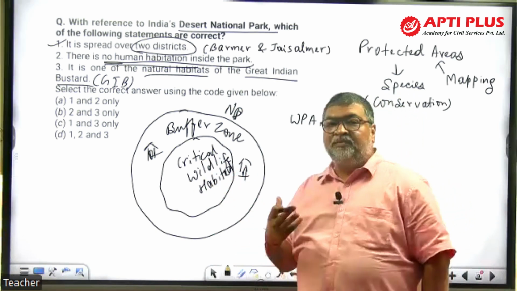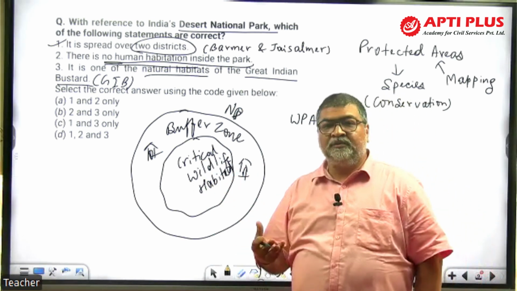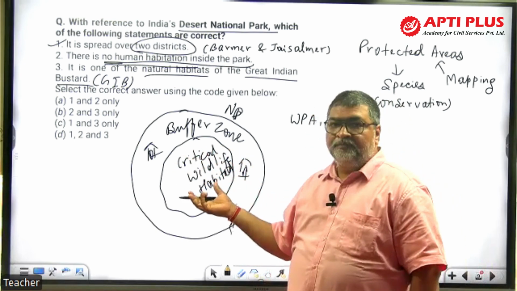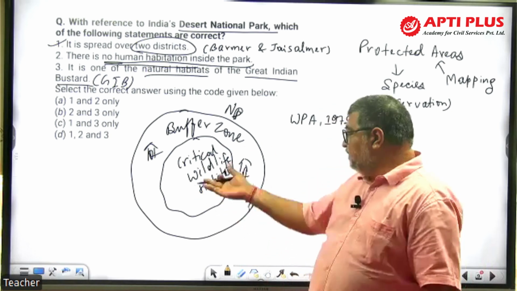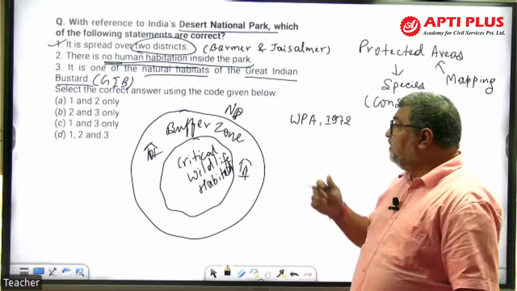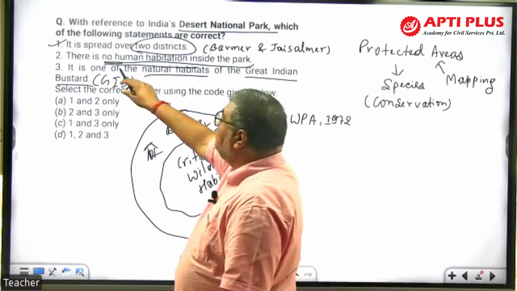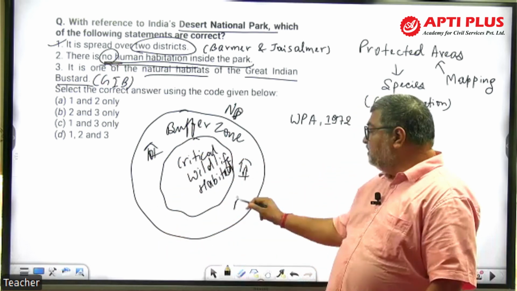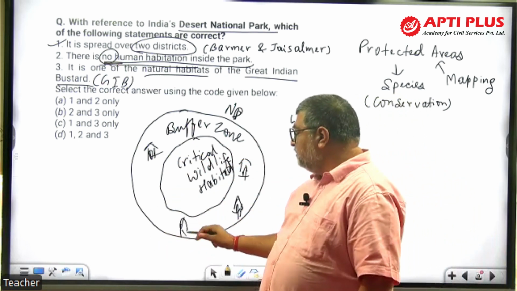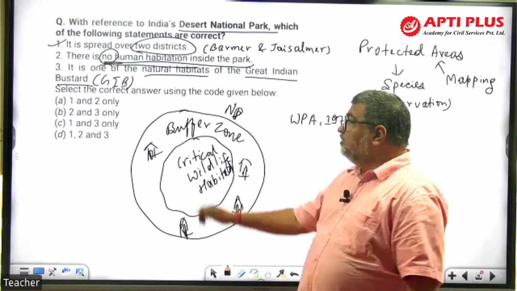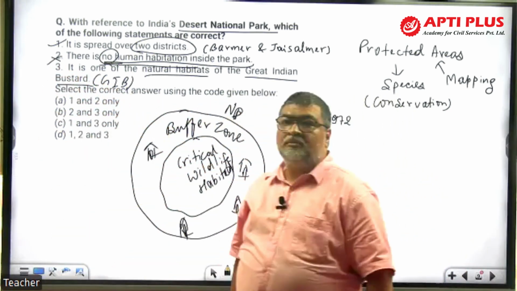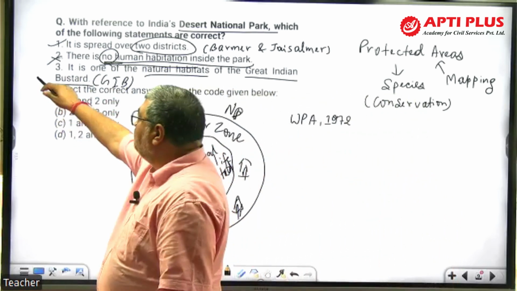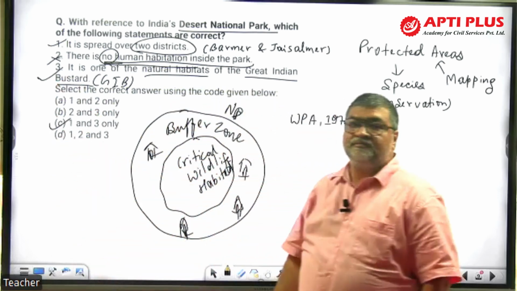Only certain primitive tribes, indigenous communities, forest dwellers can be given the right to live in the core area. Other communities are taken outside the core area. But when you say here, no human settlement inside the park, the park is here, and within the buffer zone you have human settlement. So no is wrong. And look here, it is one of the places where GIB is found, that's correct. So the answer is C, 1 and 3.